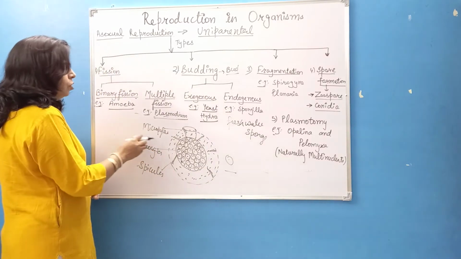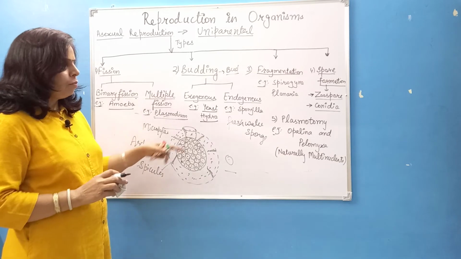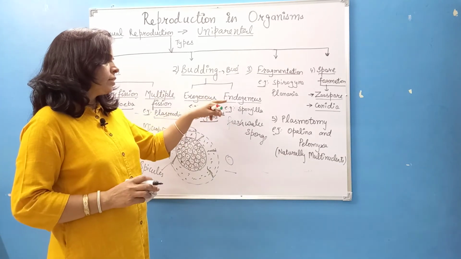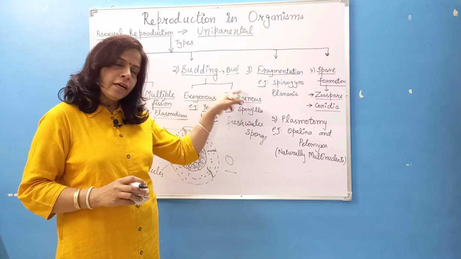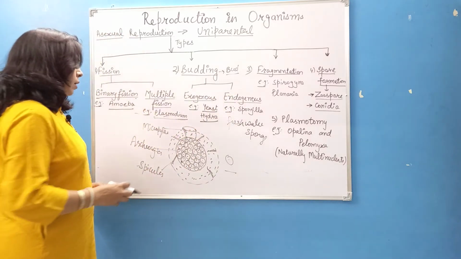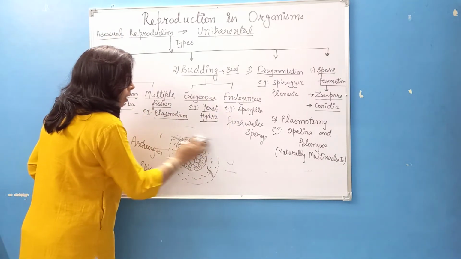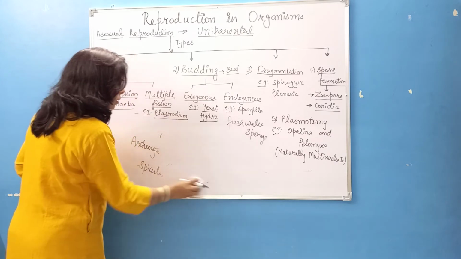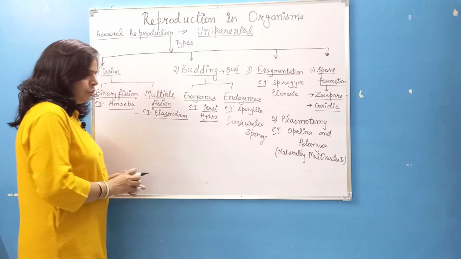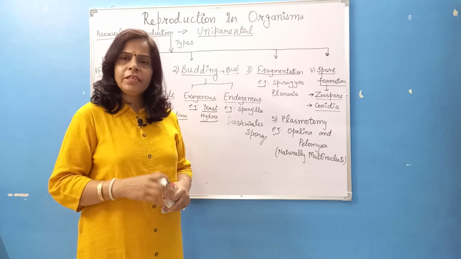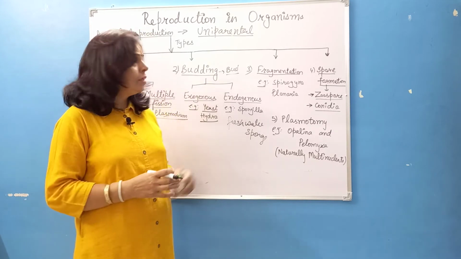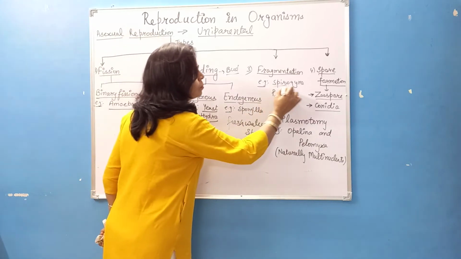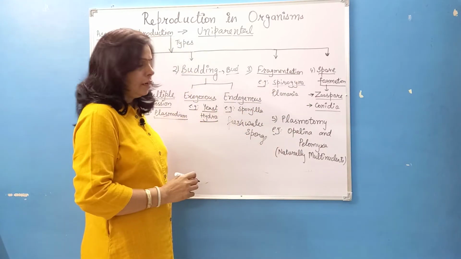So in freshwater sponge, we can see the example of endogenous budding. Endogenous means the bud is formed inside the body. Okay, this is about budding. After that, let us see fragmentation. As you all can understand, fragmentation simply means the organism is dividing into fragments. Here we can take the example of Spirogyra, a green alga.